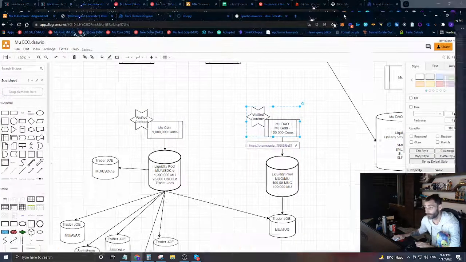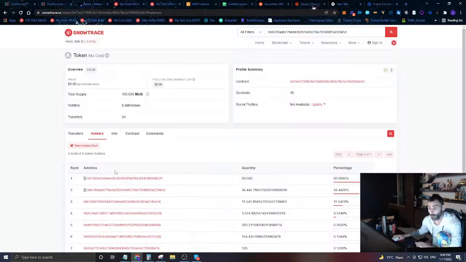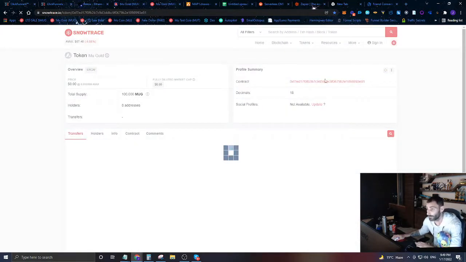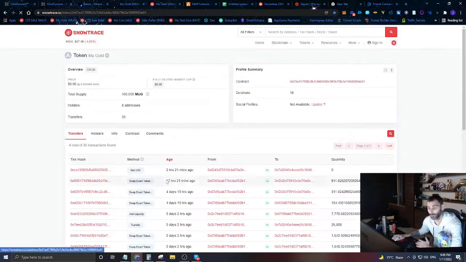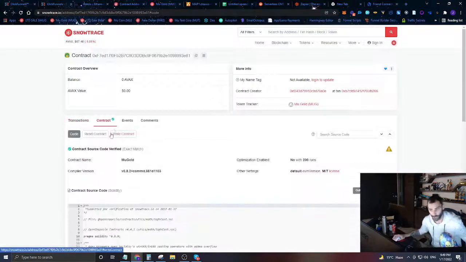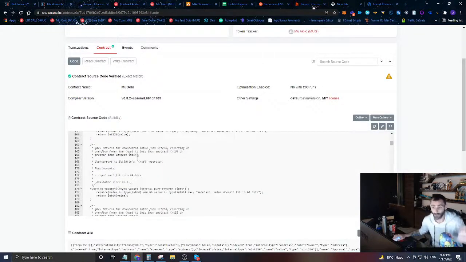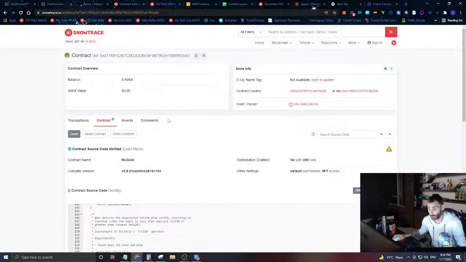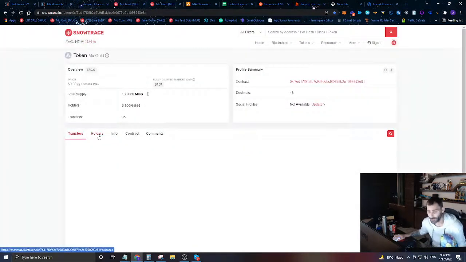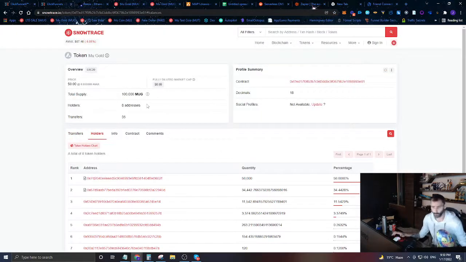So we can actually look at our mu gold, and here's our mu gold, and we can see that this mu gold is essentially a smart contract. We can go in and actually look at the contract if we want to, and we can see all the code for this contract just by coming over to the contract and looking at all this different code. So we can see what is the code that actually creates our mu gold. Not only can we look at that code, we can go in and actually see everybody who holds our mu gold, because our mu gold is a cryptocurrency token.